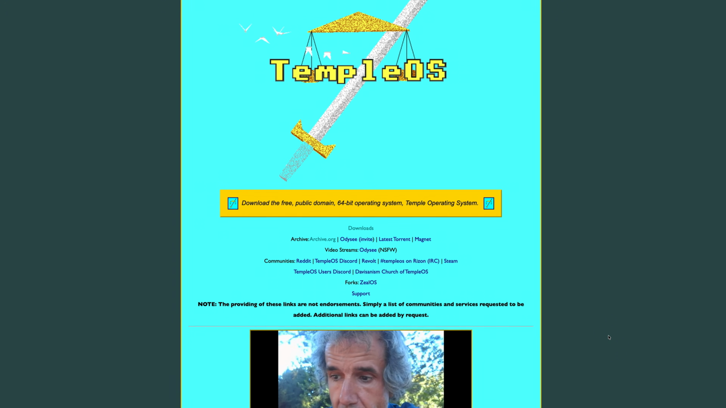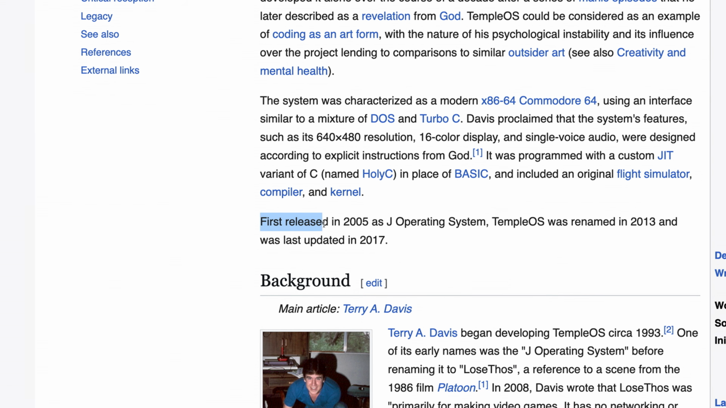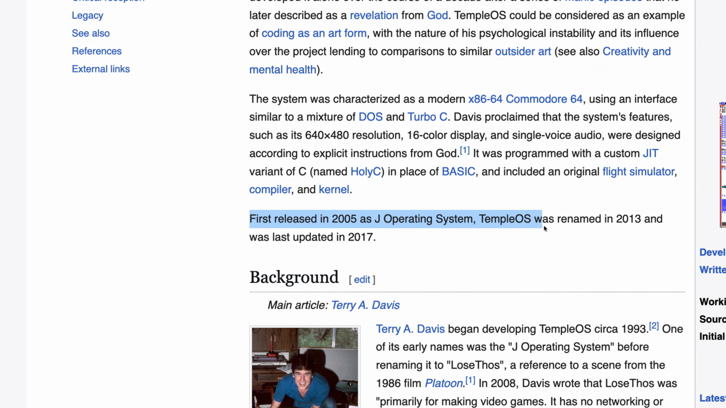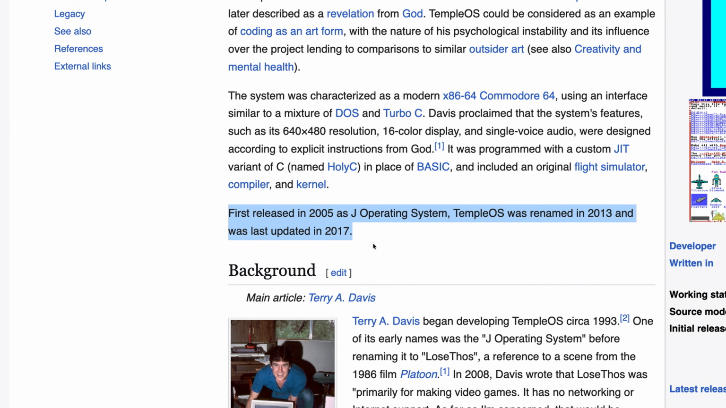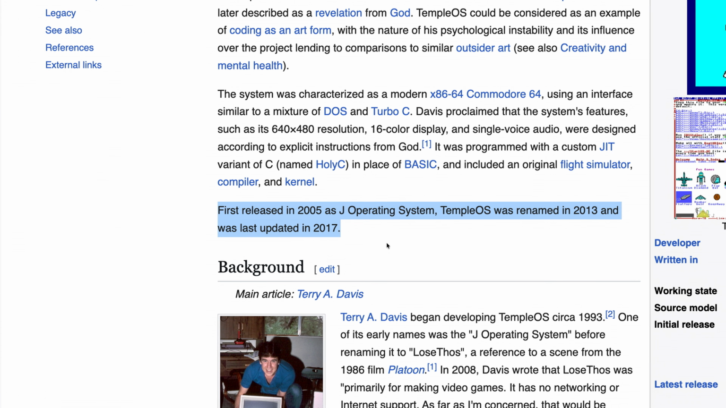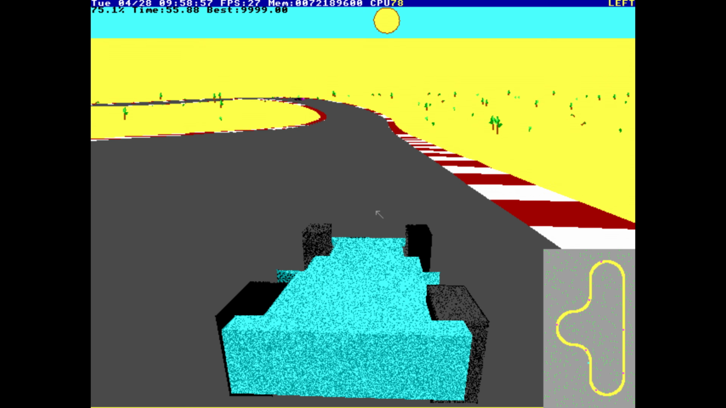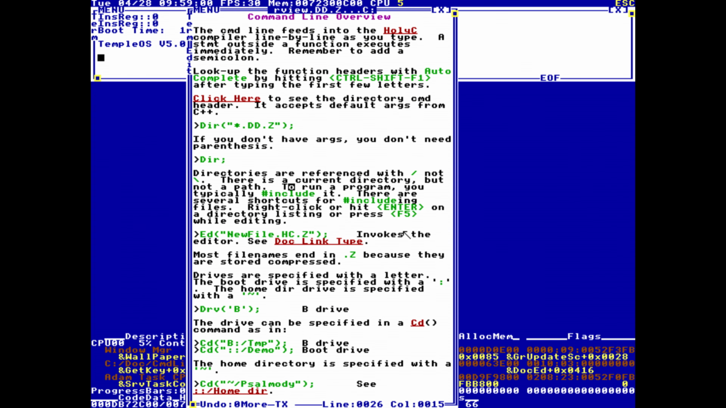The next one-man operating system that we have is TempleOS, which was created by Terry A. Davis, often referred to as the schizophrenic programmer. TempleOS was released in 2005, and it was actually called J operating system at that time. It was only renamed to TempleOS in 2013, and last updated in 2017. So the whole development of this operating system took about 12 years.